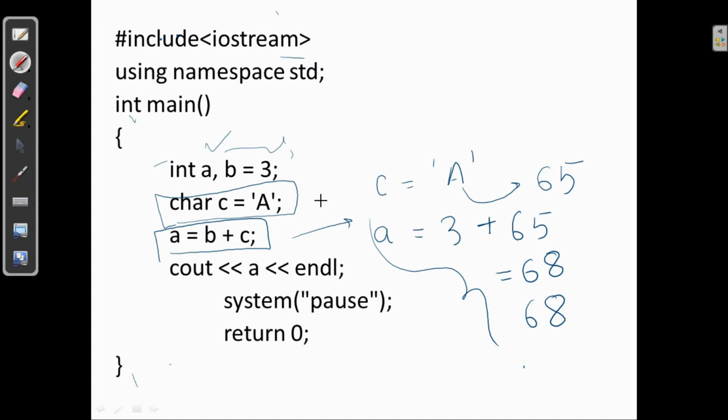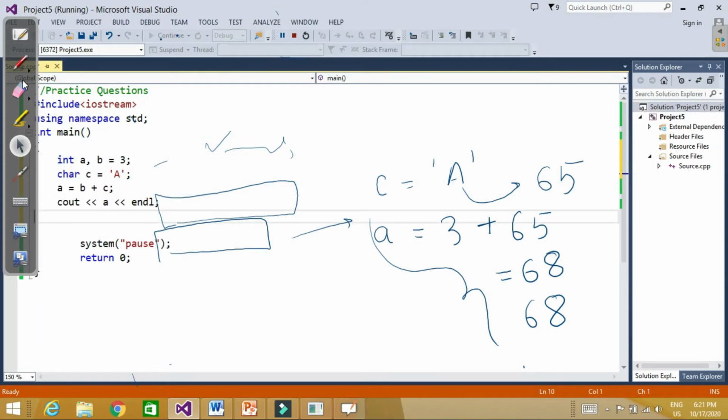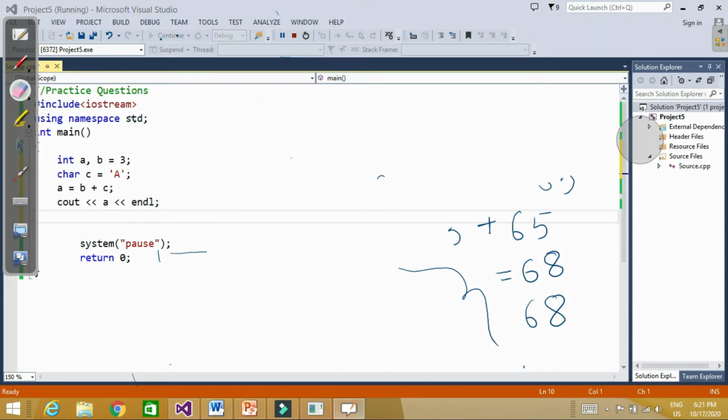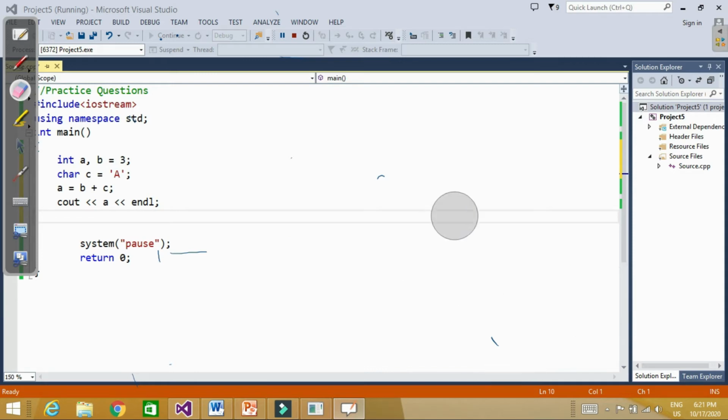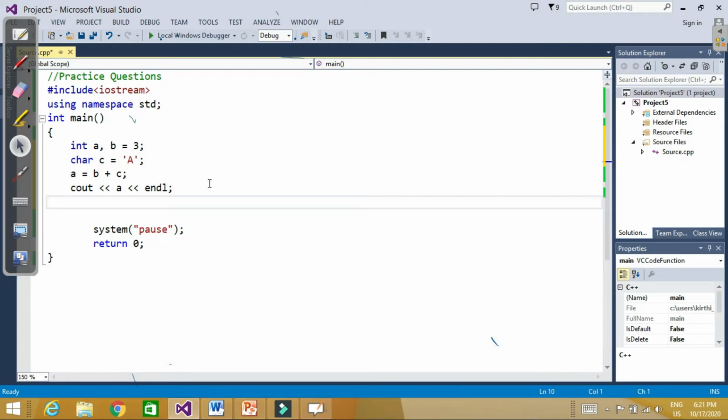Let's try it on Visual Studio. Let's erase everything. So we have variables a and b is equal to 3, and then we have a character variable capital A which is equivalent to integer number 65.